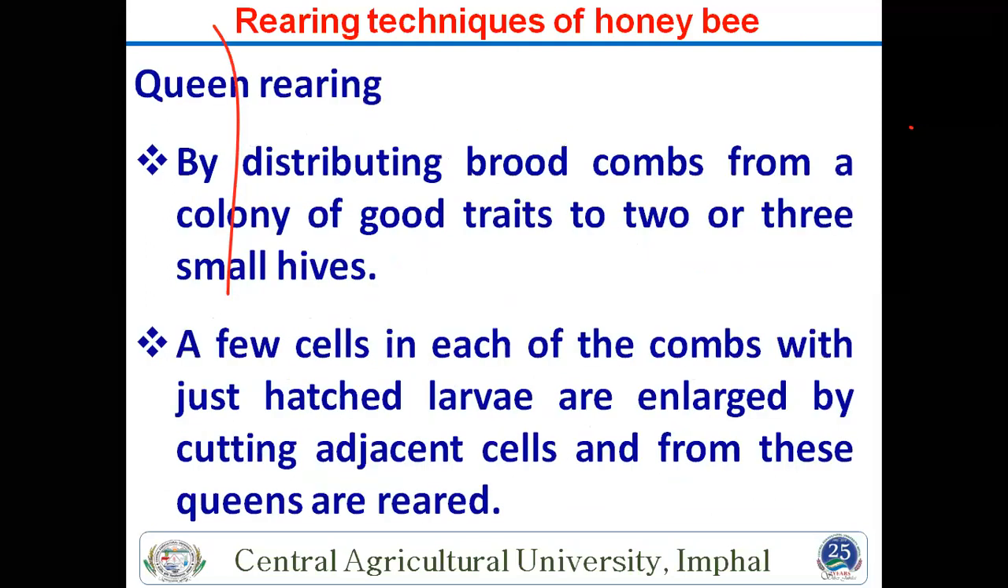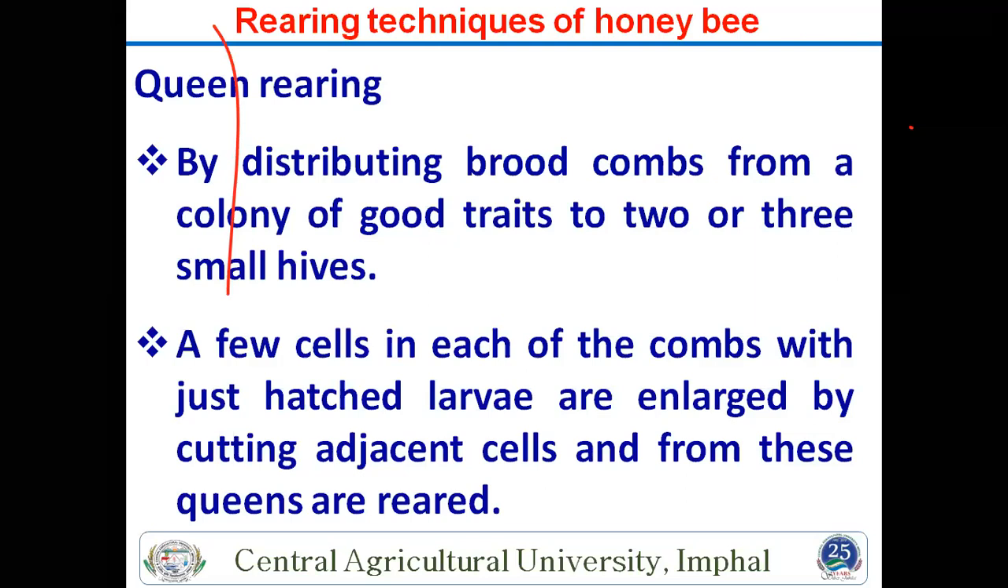Then queen rearing is also important. If your queen is not there, or if your queen is very poor or unhealthy and not producing eggs and larvae, then your colony is also very poor. So by distributing brood chamber comb from a colony, 2 to 3 small hives are required, and a few cells in each comb with young larvae are enlarged by cutting at the cell, and from these queens are reared. If queen rearing is required.